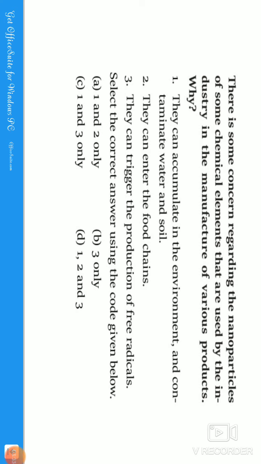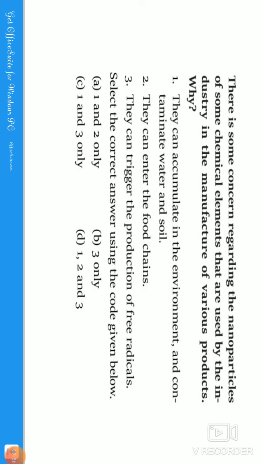Guys, if you see, ClO, chlorine oxide, which is present in the atmosphere, is safe. But if it is divided into two atoms, chlorine and oxygen, then it will affect the environment. That is the free radical.